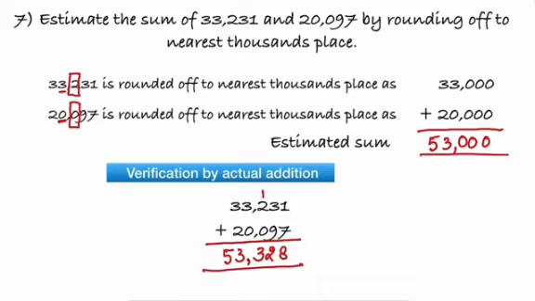So the final answer is 53,328. If I do the actual addition, I get 53,328, and the estimated sum of 53,000 is very near to the actual addition. Now moving on.